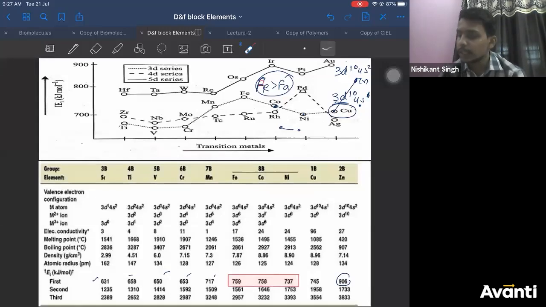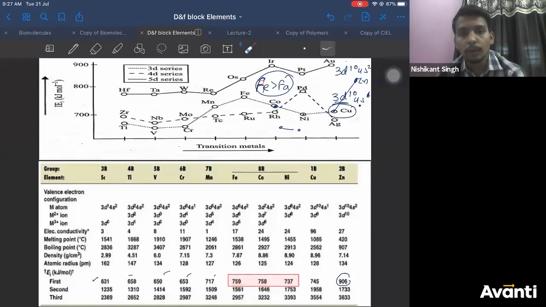Now, if you see this carefully, observe the trend. If you observe the trend, the increase is very, very small initially. First two elements, vanadium, chromium, increase is very small. Then increase is abrupt in the case of manganese. Then it further increases till iron. Then it starts decreasing. But you should observe iron and cobalt. The decrease is not that much.